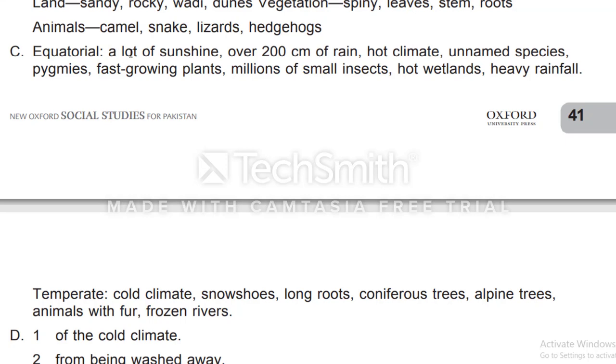Equatorial: a lot of sunshine, over 200 centimeters of rain, hot climate, unnamed species, pygmies, fast growing plants, millions of small insects, hot wetland, heavy rainfall.